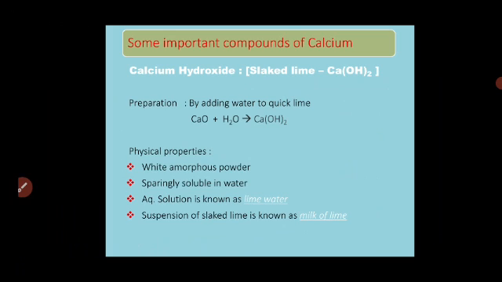Again, the physical properties of this calcium hydroxide: it is a white amorphous powder. As it is an amorphous powder, obviously it will not get completely dissolved in water. It is sparingly soluble in water, that is partly soluble.